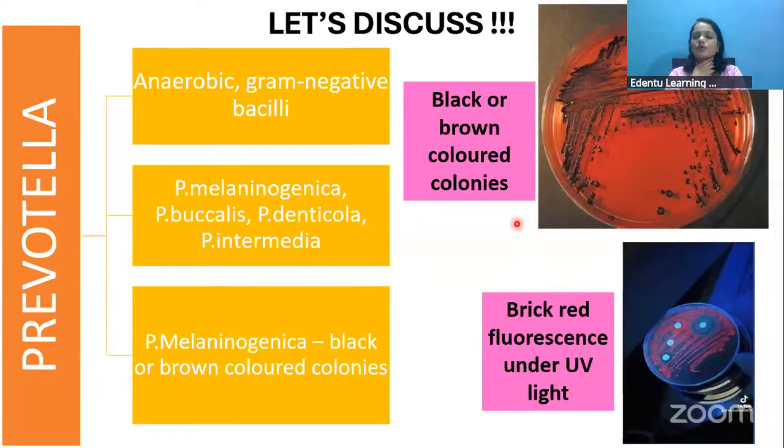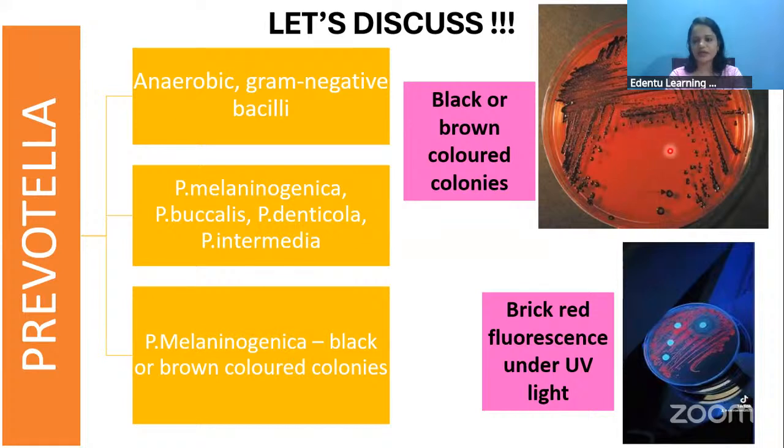So this Prevotella species was previously included under the Bacteroides, but now they have separated it from the Bacteroides species and given it a special category. Prevotella is an anaerobic gram-negative bacilli, and it contains many species like melaninogenica, denticola, and Prevotella intermedia, which are commonly seen in perio infections. It is very easy to recognize melaninogenica because it produces black or brown colored colonies in blood agar.